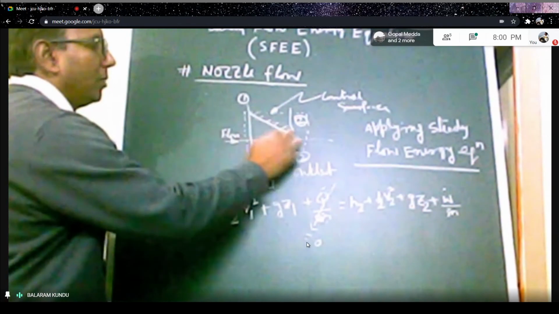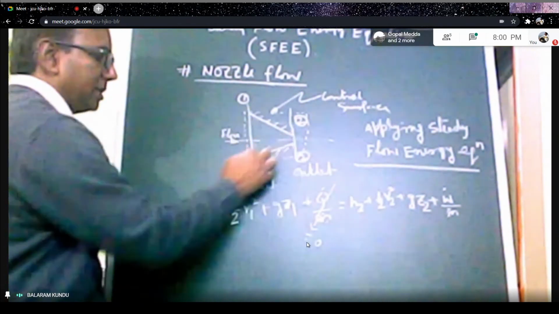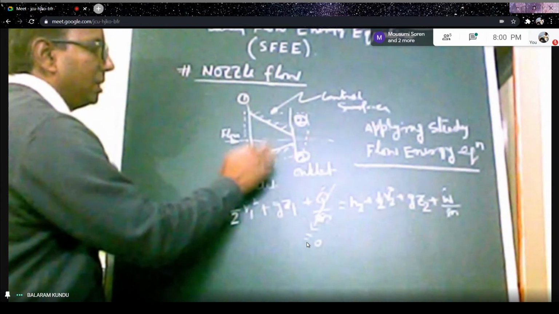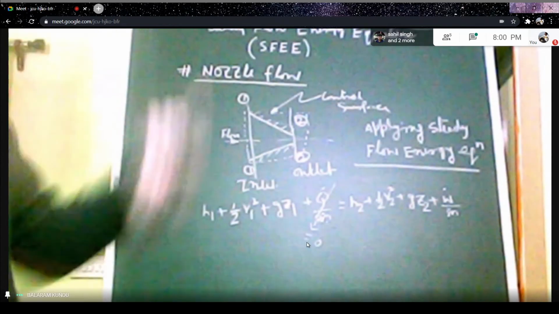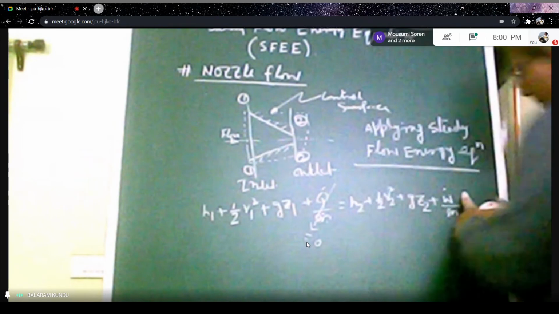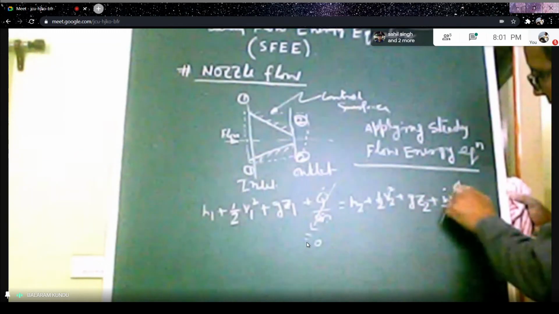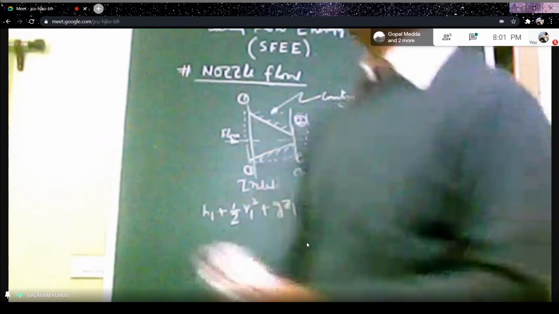Here the wall is an adiabatic situation. The wall is also a rigid nozzle wall, so from the rigid wall we cannot get any power. So this work term also equals 0 for nozzle flow.